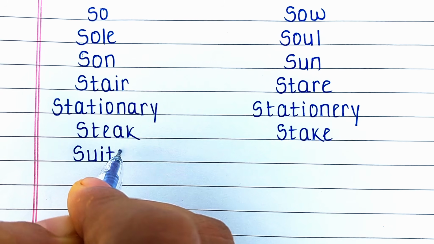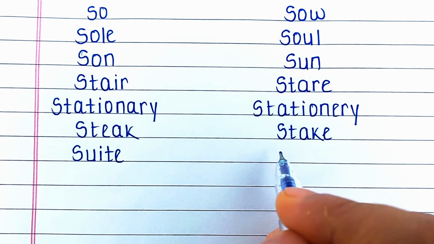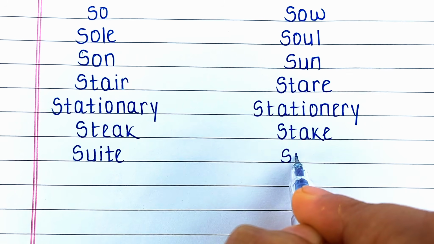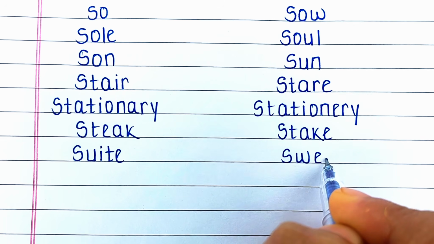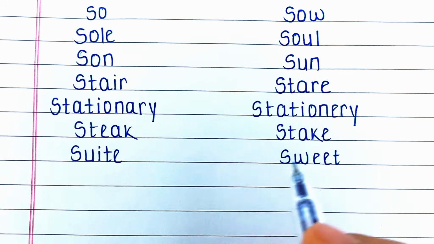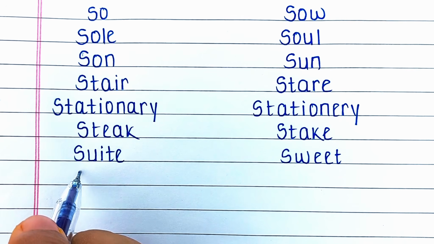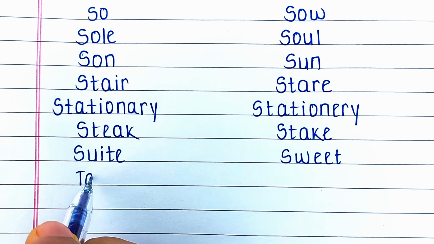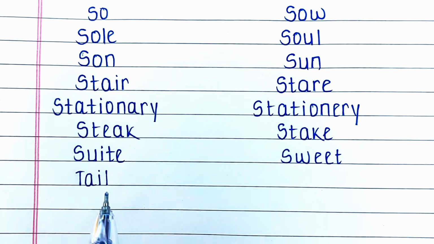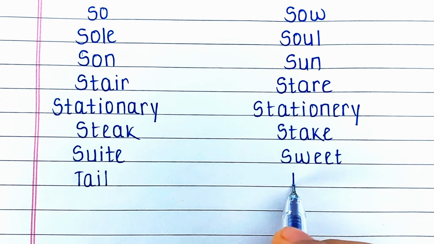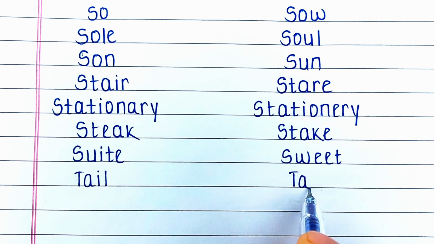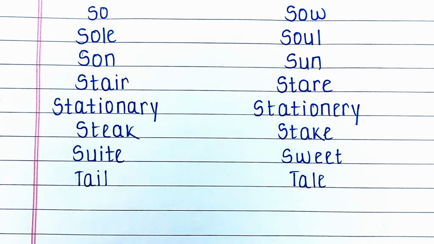Next word is S-U-I-T-E, suite. It means the set of rooms. Its homophone is S-W-E-E-T, sweet. That means sugary. Next word is T-A-I-L, tail. T-A-I-L, tail means the rear part of an animal. Its homophone is T-A-L-E, tale, means story.